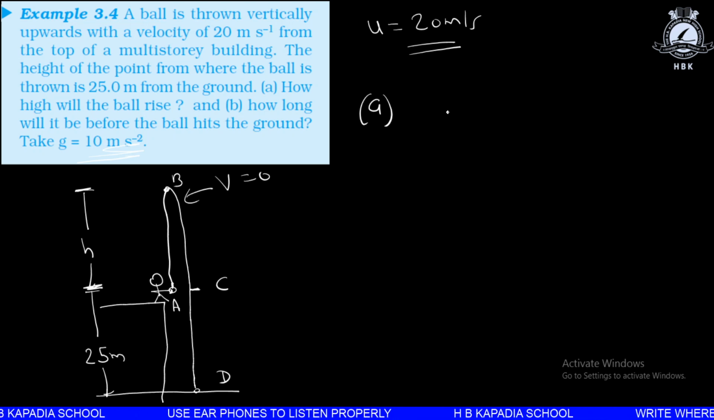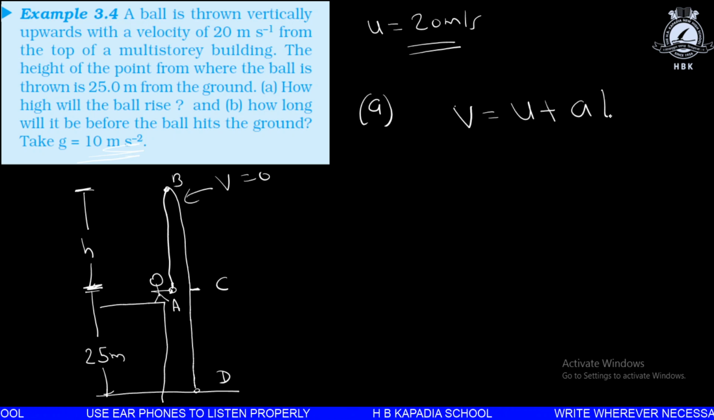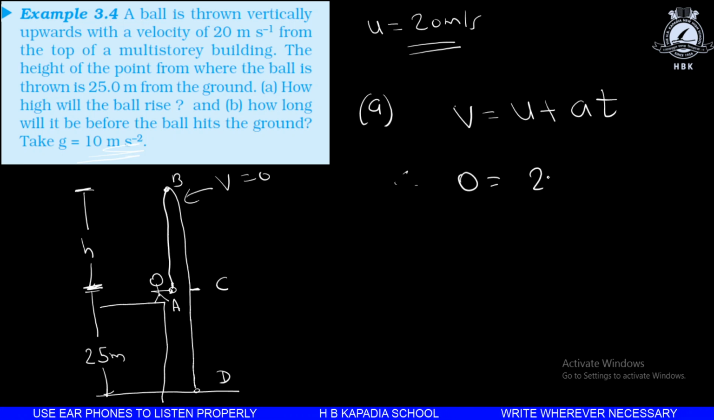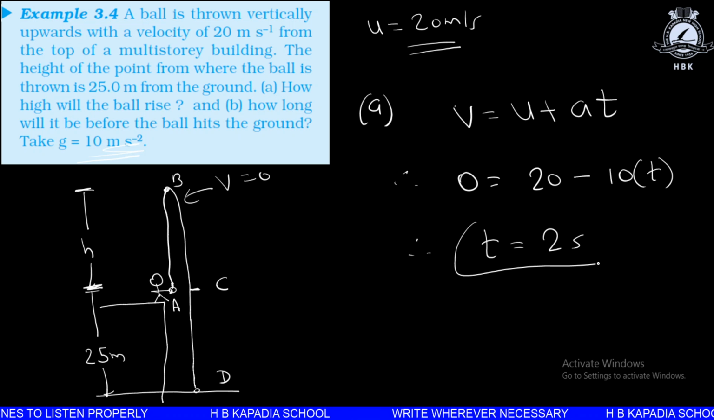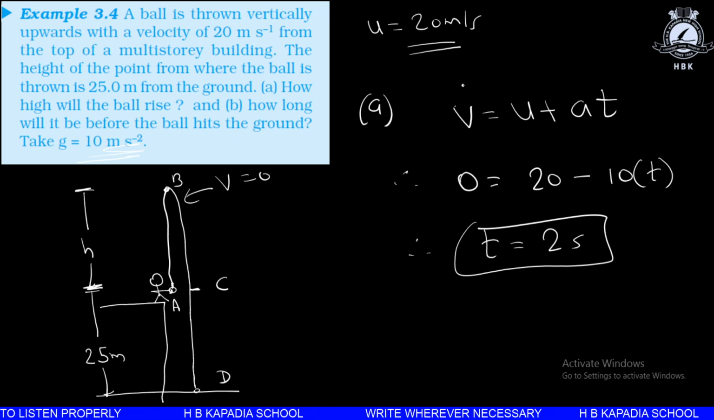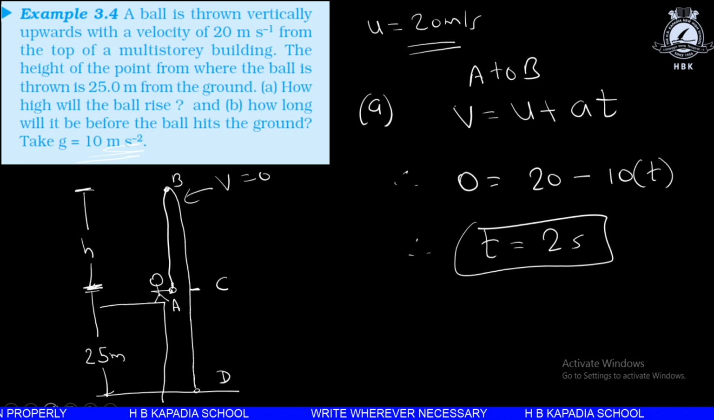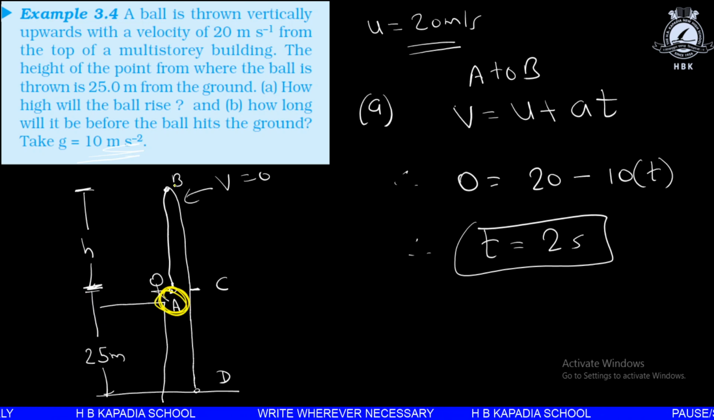We know that the equation for velocity v is equal to u plus at. Final velocity becomes 0, initial velocity is 20, acceleration is minus 10, and we want to find out the time. So the time will be 2 seconds. Which time is this? This is the time for the ball to go from point A to point B. Now where is point A? I'm pointing it out for you. This is point A and this is point B.